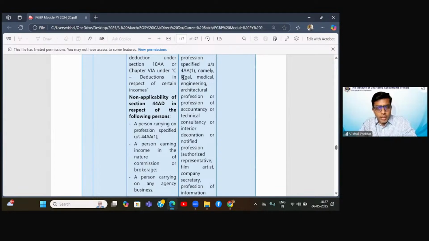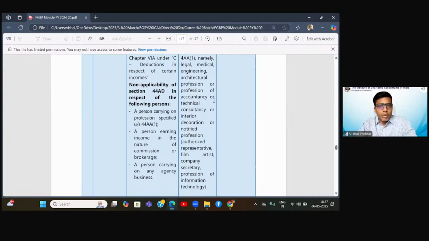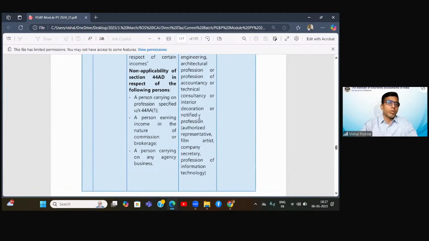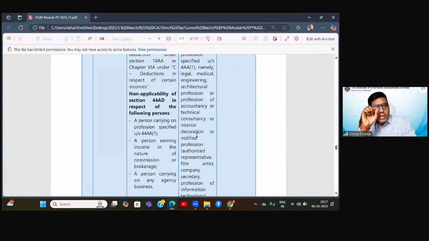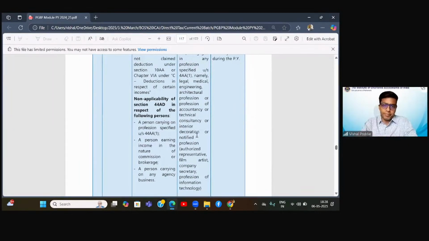It covers legal profession, medical, engineering, architecture, accountancy, which is our profession, technical consultancy, interior decorator, and notified professions. It covers authorized representatives, film artists, company secretary, and IT professionals. So only these professionals are covered in this particular 44ADA. Other professionals would by default get covered in 44AD.